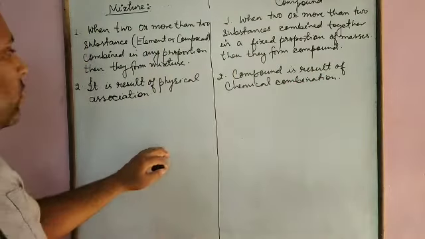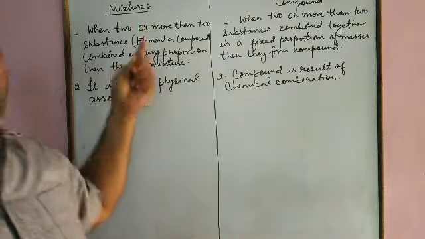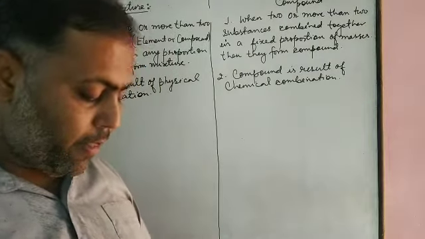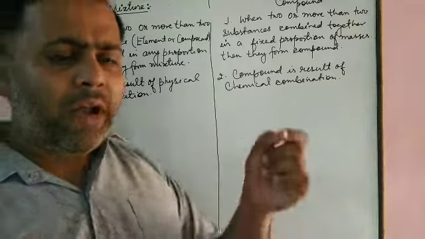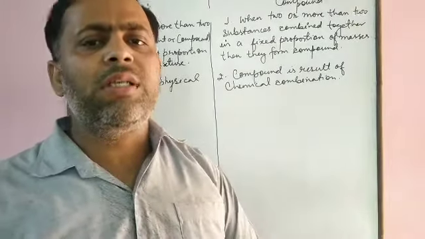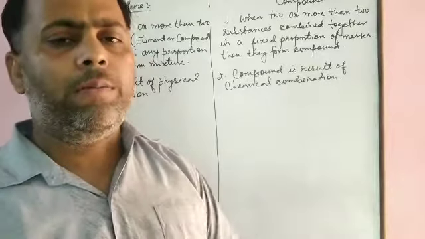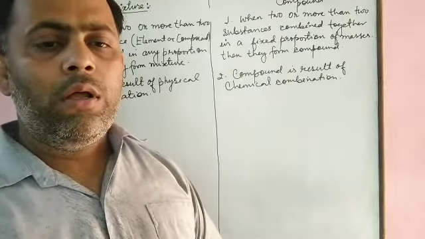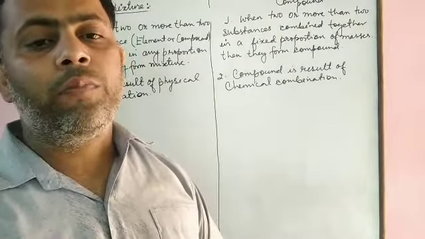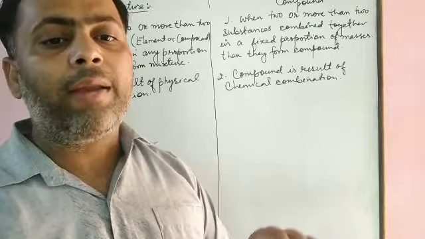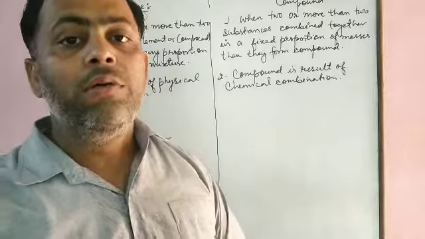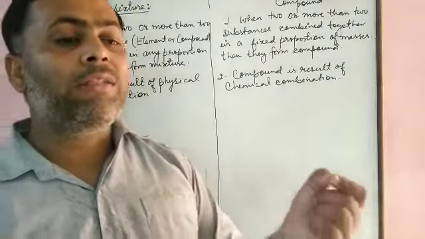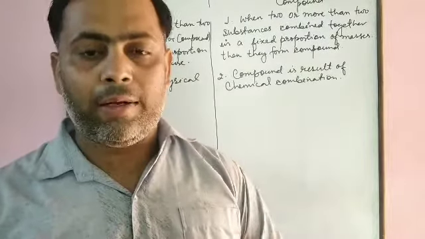To the next, mixture. Let us take the same example. When iron chunks are mixed with sulfur powder, if we bring a magnet near that mixture, then what do we see? We see that the iron chunks are attracted by the magnet.